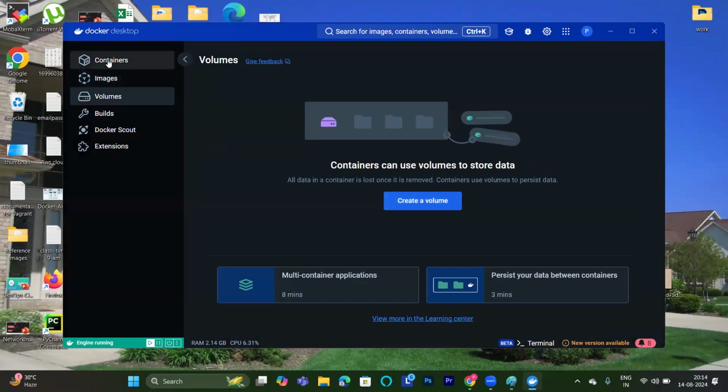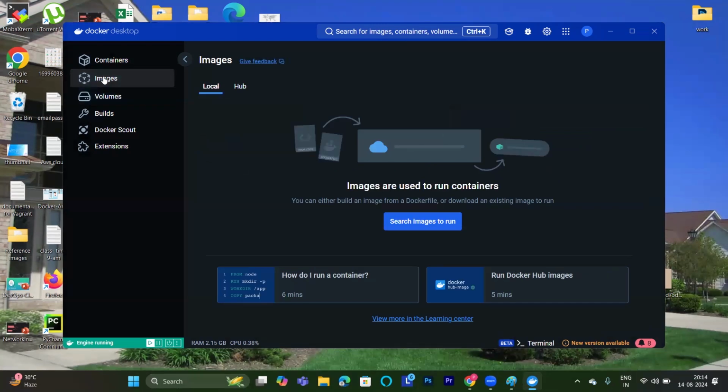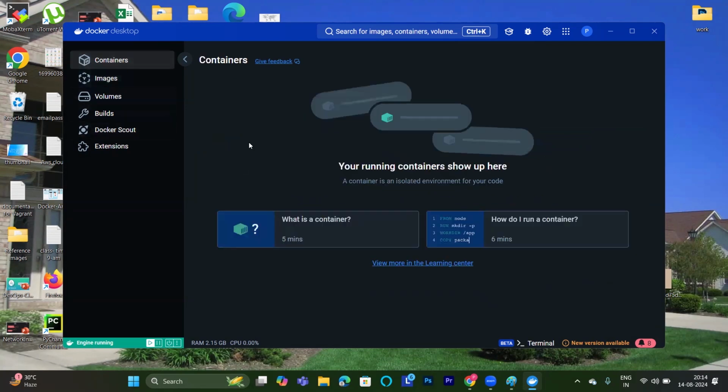Container means how we are going to create the container. We are going to create the container from the image. What are images? Images are in the form of a template, layer by layer. We use the image for transportation from one place to another. If I want to transport my application from one place to another, I will use an image. A container means the runtime for the complete application.